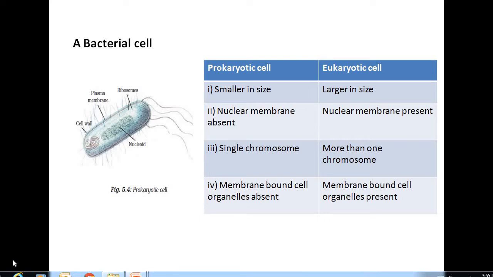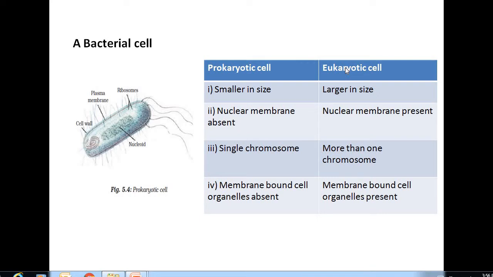In this video we are going to learn about the two types of organisms. The two types of organisms are prokaryotic and eukaryotic organisms. Prokaryotic organisms and eukaryotic organisms are differentiated as per the difference in their cell structure.